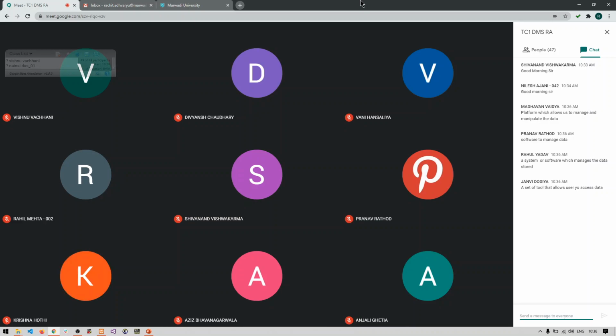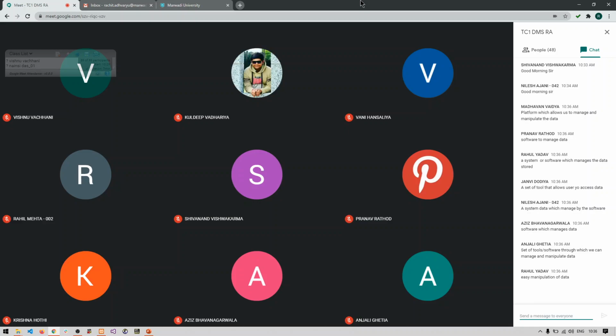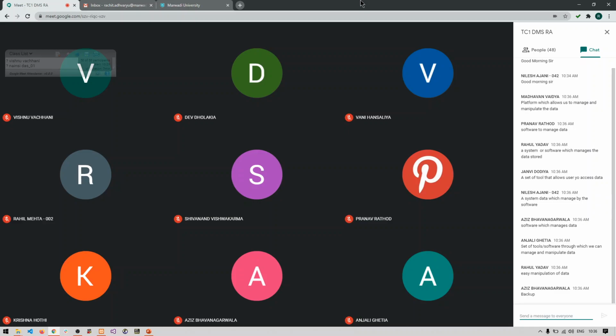Okay, great. So very quickly give me the advantages of database management system. Okay, easy manipulation of data, then backup.